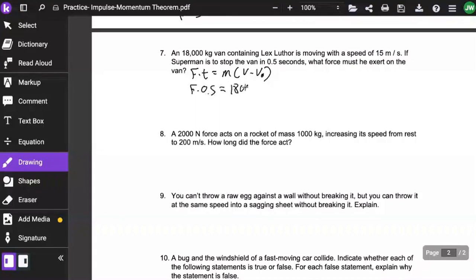Force times time is equal to mass times the change in velocity. Force times 0.5 is equal to 18,000 times 0 minus 15. And then when we do the math with 0 minus 15, negative 15 multiplied by 18,000, divide by the 0.5 on the other side, we get a force of negative 540,000 newtons.